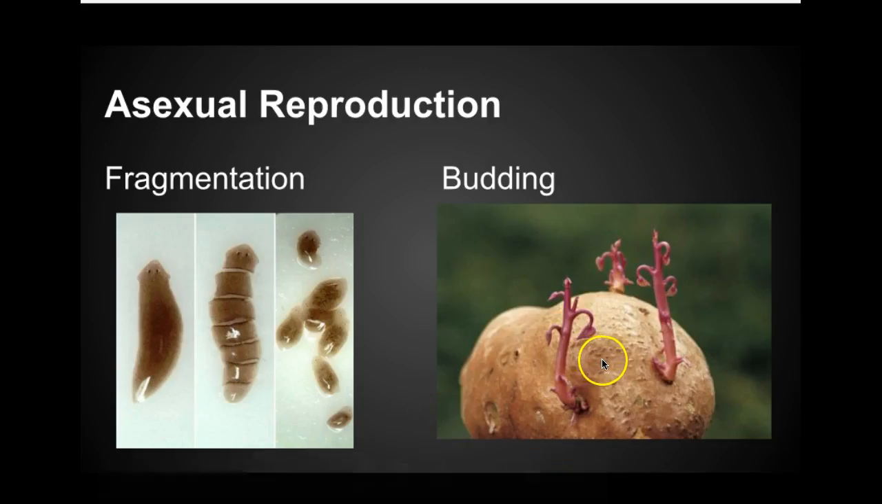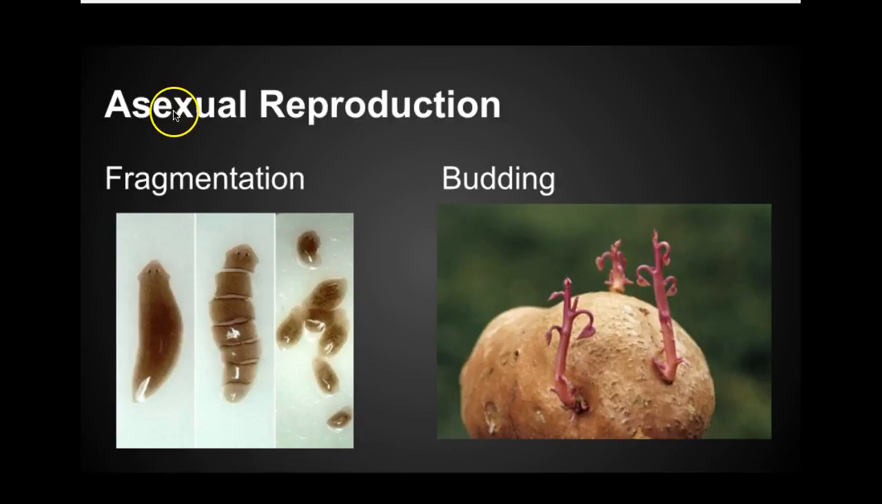In this potato, these plants are going to grow into their own individual plants, and each one of these will share the same exact DNA. So this one would be a clone of this one, would be a clone of this one. Potato plants can reproduce both sexually and asexually.